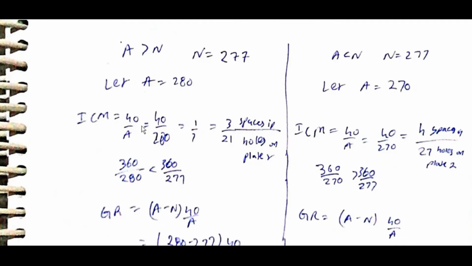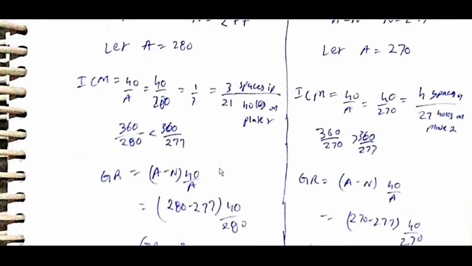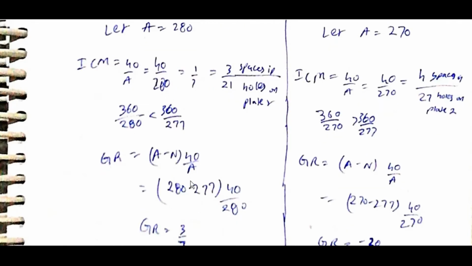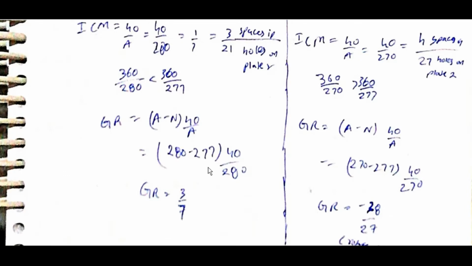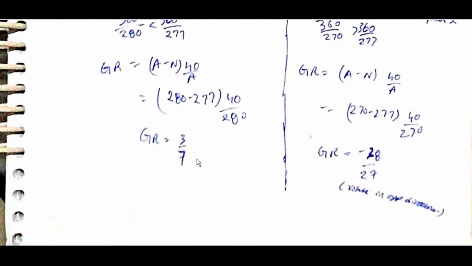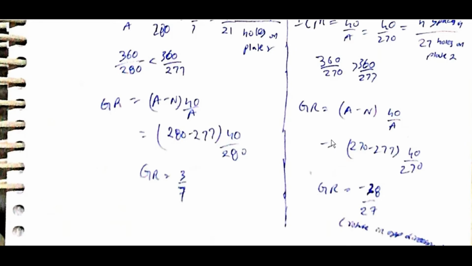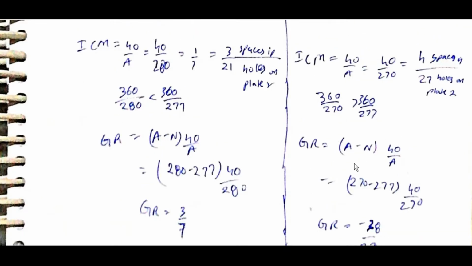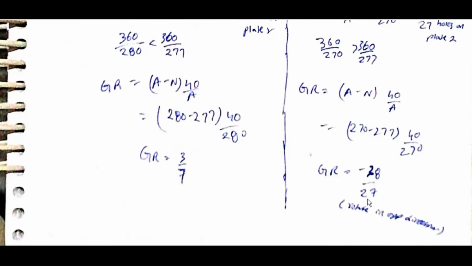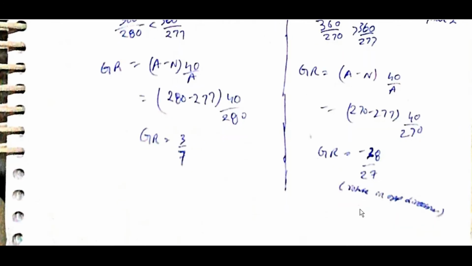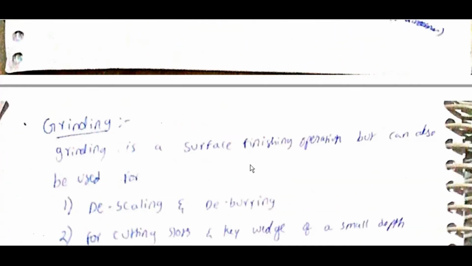ICM is equal to 40 by A, 40 by 280, 1 by 7, 3 spaces in 21 holes plate. Gear ratio is equal to (A minus n) into 40 by A, (280 minus 277) into 40 by 280, gear ratio is equal to 3 by 7. Here if A minus n into 40 by A comes negative, the plate is to rotate in the opposite direction.